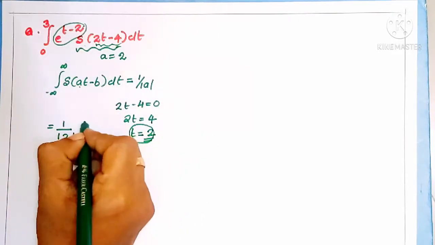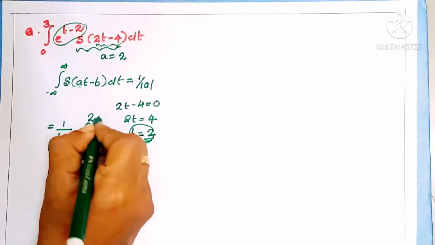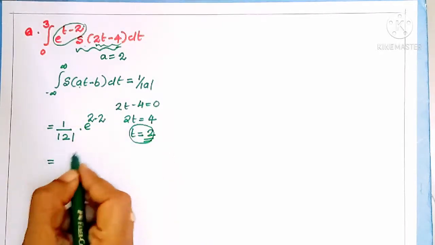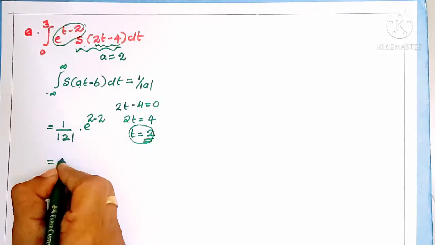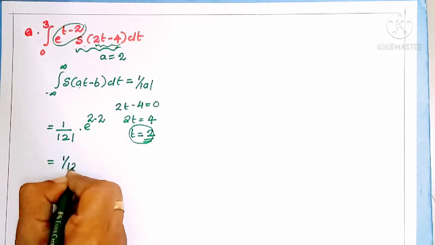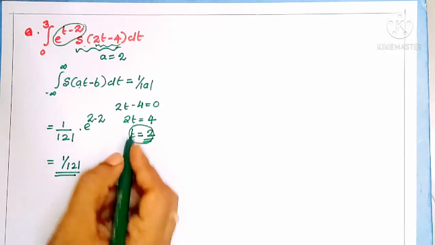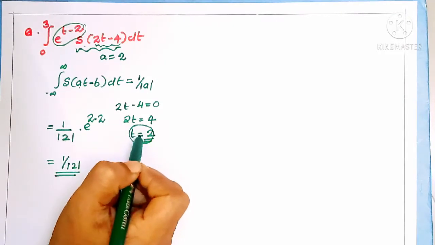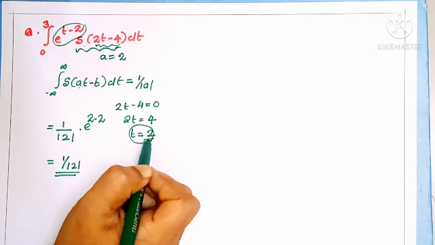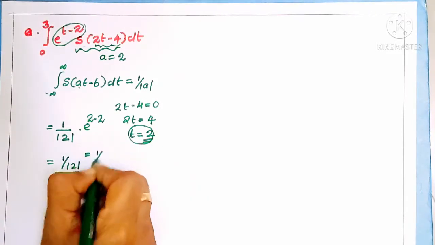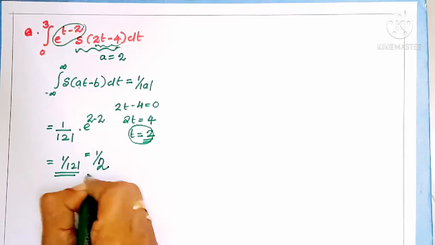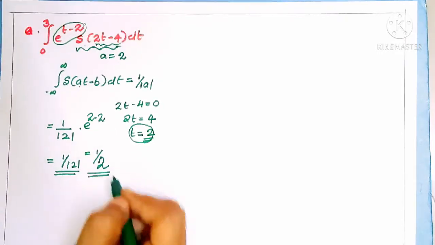Then you will get e raised to 2 minus 2, which is e raised to 0. What is the value of e raised to 0? It becomes 1. So you will get 1 by mod 2, which becomes 1 by 2. So this is your answer. Thank you.